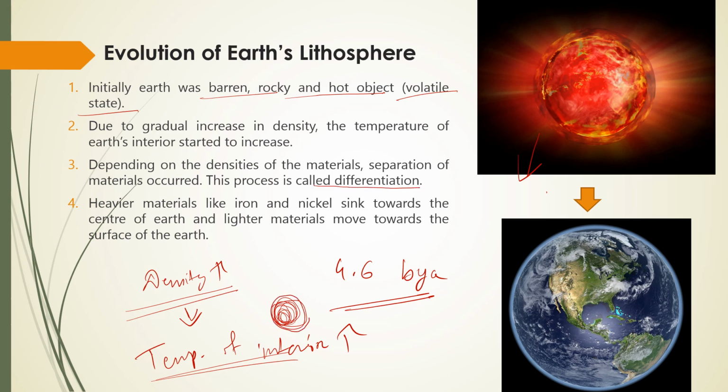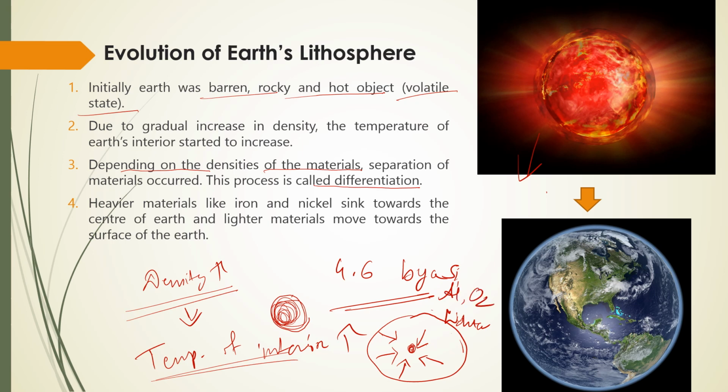What is the differentiation process? It means the separation of materials according to the density of the material. Due to this differentiation, the heavier metals like iron and nickel started to sink towards the core, the center of the Earth, and the lighter materials like silica, aluminium and oxygen started to move towards the surface of the Earth.